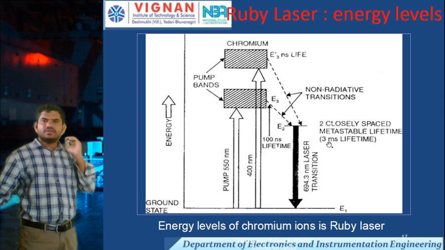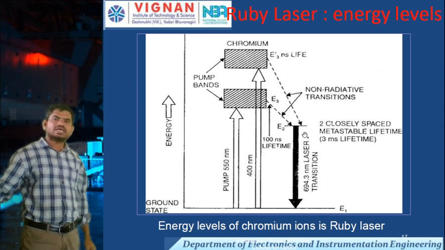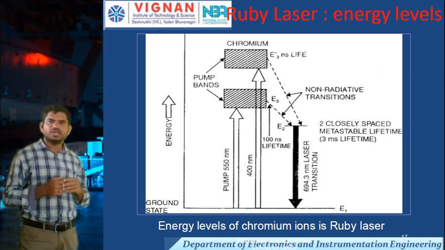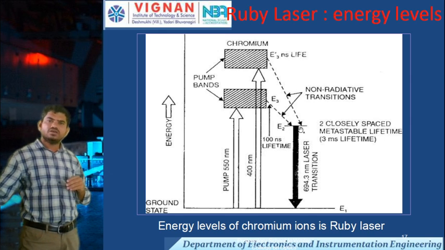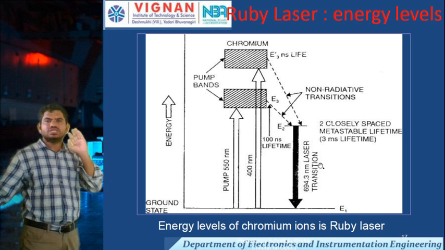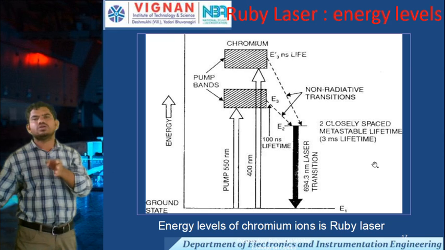This E2 acts as a metastable state. In this metastable state, between E2 and E1, population inversion occurs. If population inversion occurs, then we get a strong laser output.